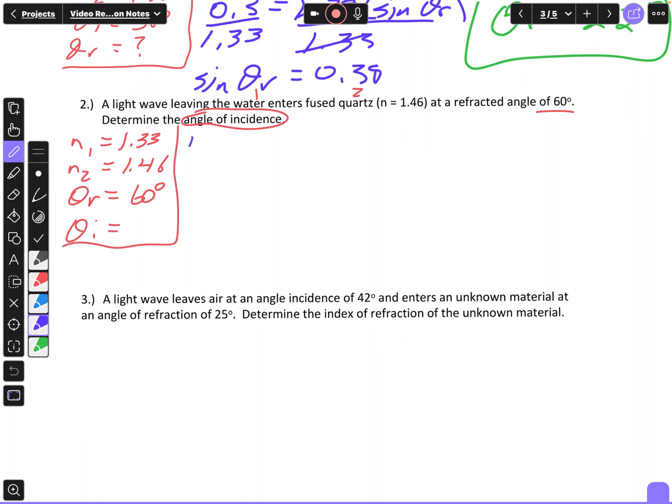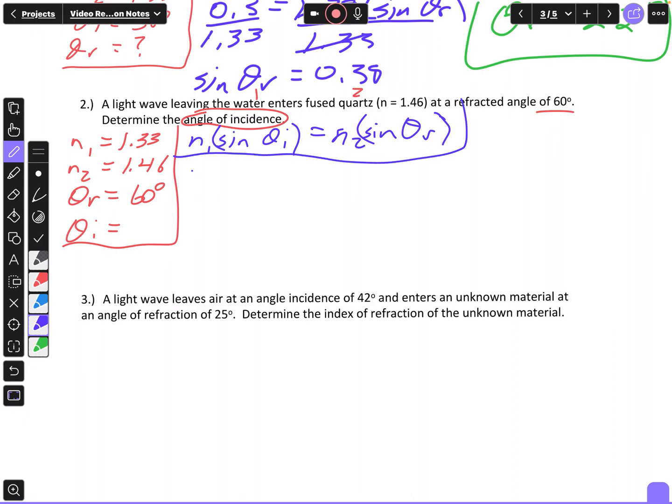Next, my equation, I'm going to use Snell's law: N1 times the sine of theta I. You can put parentheses there to know that you're multiplying. Equals N2 times the sine of theta R. I'm going to substitute and solve.